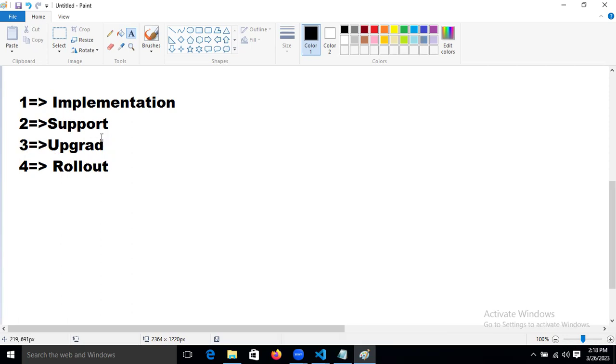Upgrade project means what? Upgrade project is nothing but your project is in some different technology, and now the client wants to upgrade their project with a different technology. The same functionality should remain, but the client wants to upgrade the technology.